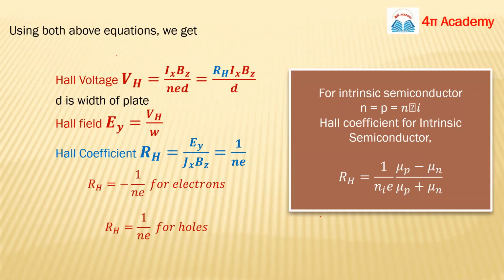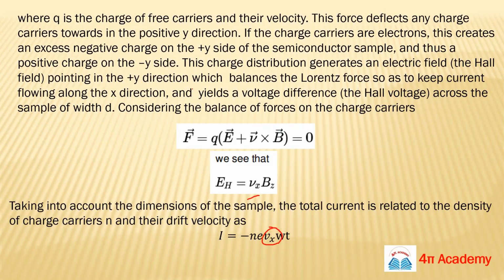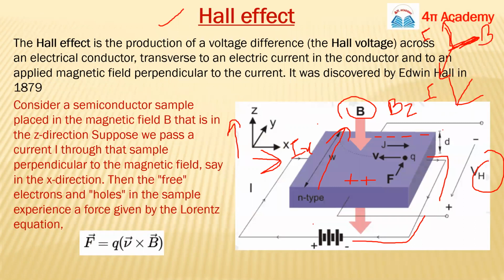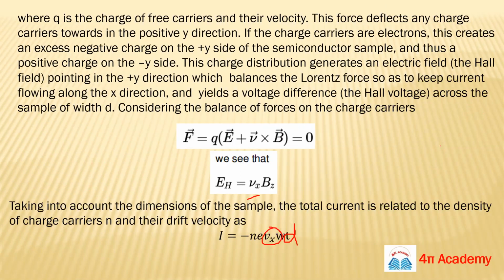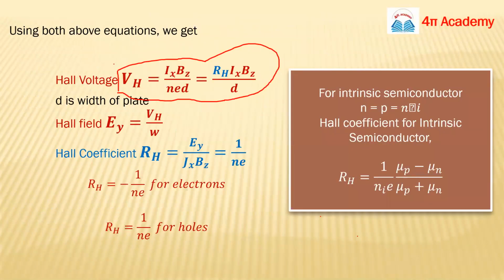So your Hall voltage will be this: VH is basically Ix Bz upon n e d. Somewhere we can write T, but you have thickness D here, so this will be D, not T, and this is right. So it's basically Ix Bz upon n e d.